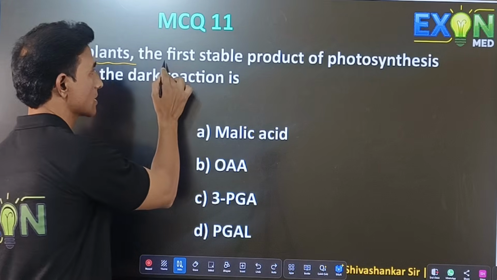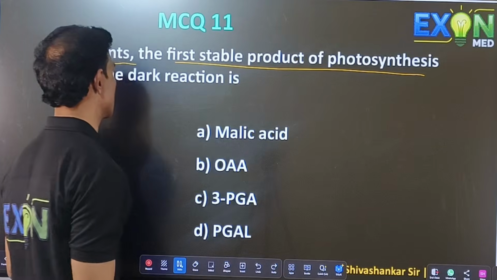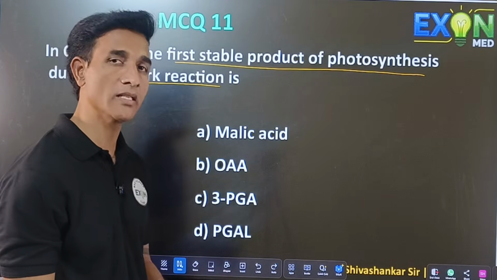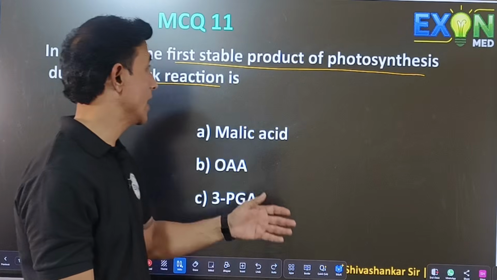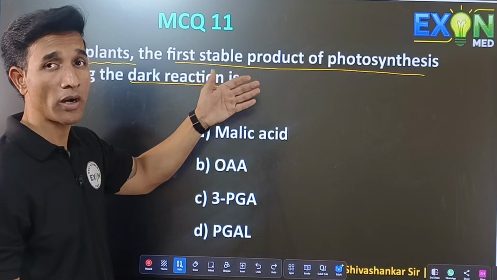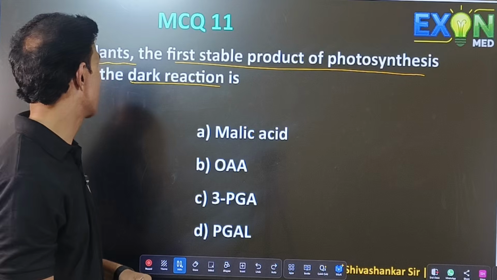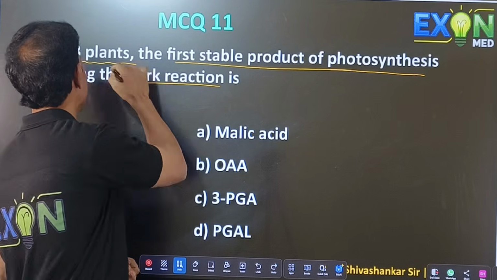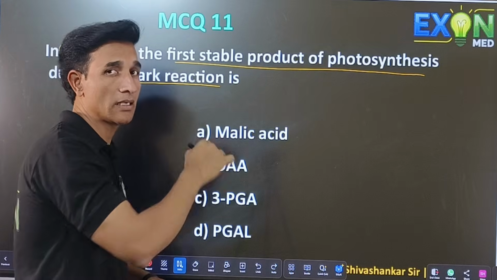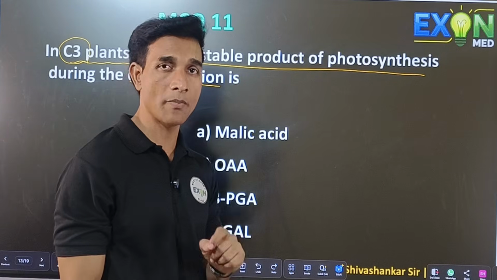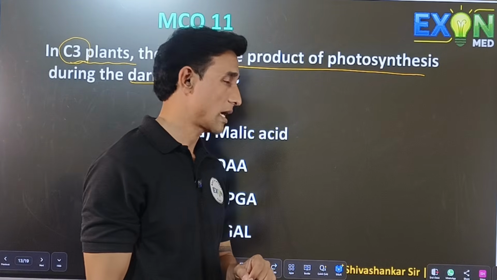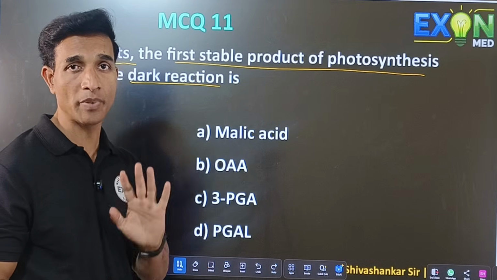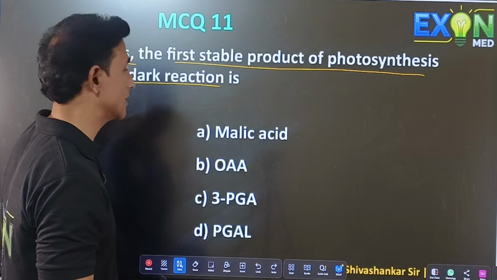C3 plants, the first stable product of photosynthesis in the dark reaction. We know the C3 cycle takes place in the leaf, where it is also called the dark reaction. It is also called the Calvin cycle. So why is it called C3? C3 refers to the first carbon compound produced after carbon dioxide is taken by the leaf, which contains 3 carbon molecules. So it's called C3.